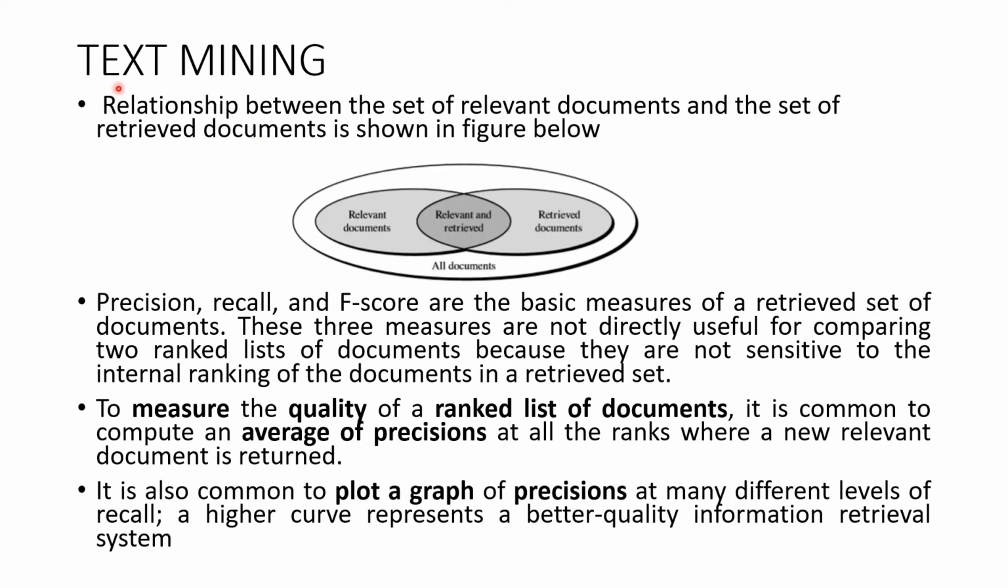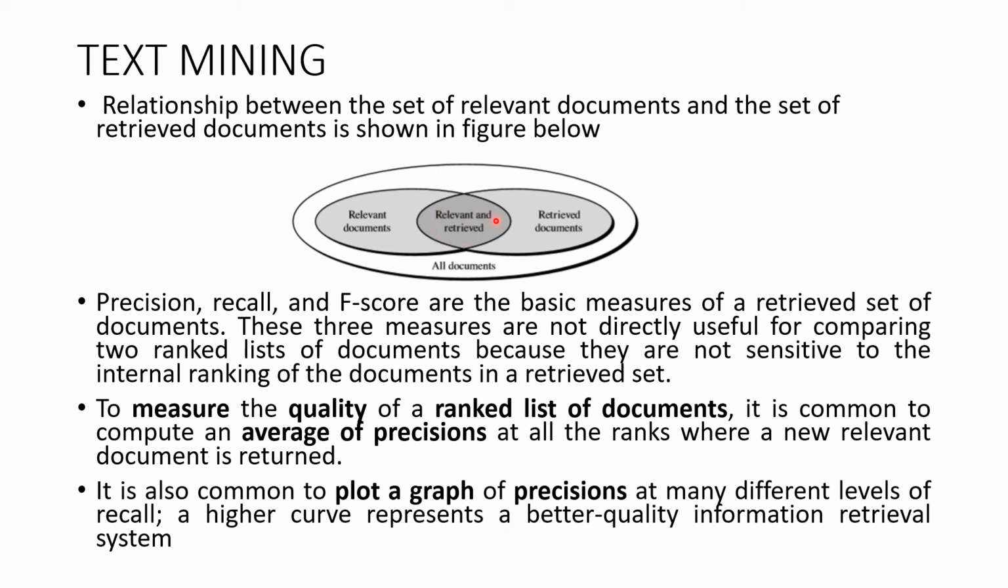So coming to the relationship, this diagram you can easily understand. These are the relevant documents. These are the retrieved documents. The shaded area indicates the intersection, which are the documents that are both relevant and retrieved.